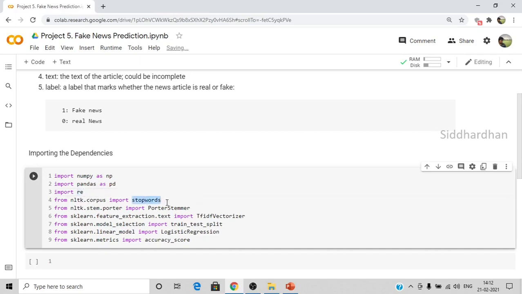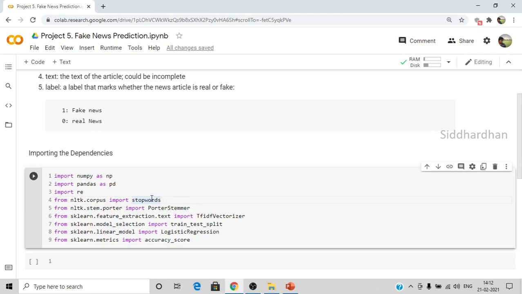Stopwords basically means those words which don't add much value to a paragraph or text. These can be words such as the, a, and, so articles, or words like where, what, when, and those kinds of words. Those words are stopwords. We need to remove these kinds of stopwords from our dataset because they don't add much value about the context of the data. That's why we need to import stopwords.